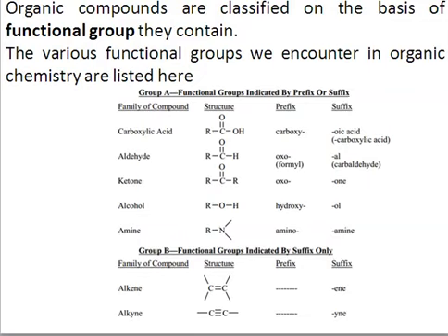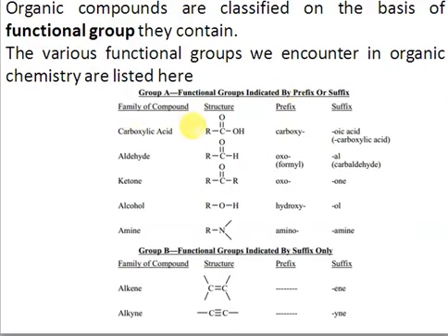So in IUPAC nomenclature, we classify the organic compounds on the basis of the functional group they contain. The various functional groups we normally encounter in organic chemistry are listed here. We have classified the organic compounds into categories, group A and group B. Group A includes the functional groups which are indicated by prefix or suffix, right? A prefix is a name that comes at the start of the name, and a suffix is a name that comes at the end of a name, right?